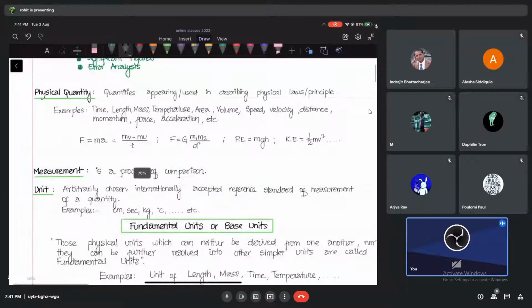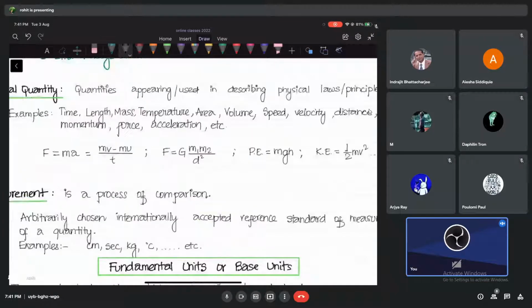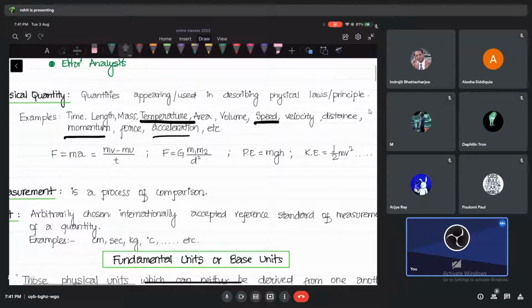By the way, let me just ask you one more thing. Oh, temperature, I forgot to tell you. Okay, see, temperature is also a quantity. Momentum, acceleration, speed, how fast we are moving, right? All of them are going to tell us something, okay? Now that is what is a quantity for us, okay?